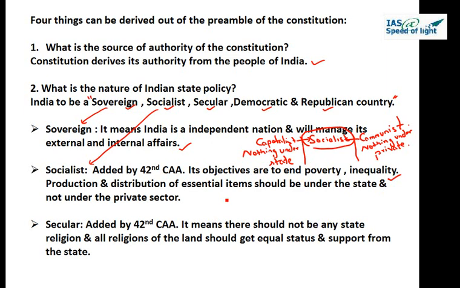The third term which comes in the preamble after sovereign and socialist is secular. India is a secular country, and this word was also added by the 42nd Constitutional Amendment Act. Again, same as socialist, this word was not there in the preamble, but we still see a number of articles, particularly in fundamental rights, Articles 25 to 28, the right to freedom of religion, which clearly mention the secular nature of the Indian state. This was made explicit in the preamble. India is a secular state, and it means that there should be no state religion, and all religions of the land should get equal status and support from the state.